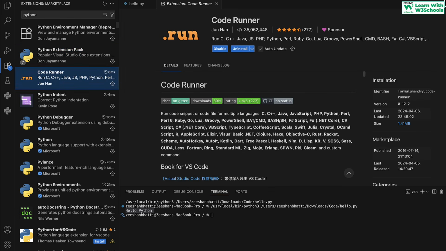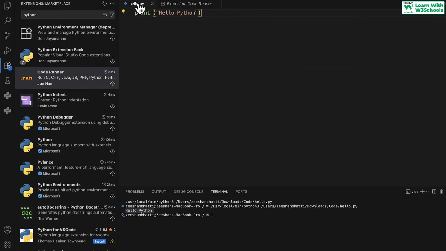Finally, I do have a code runner that gives you this play button, so you can type in the code, save it as a play file, come here and execute the code, and it will run and execute the code here. Okay, so this is one way of doing it.